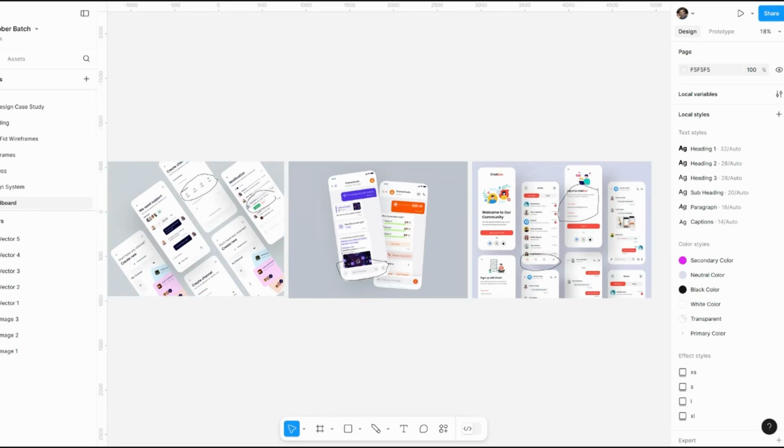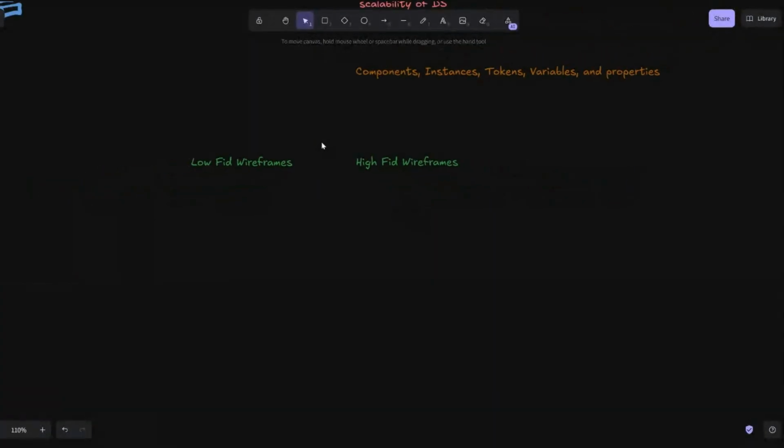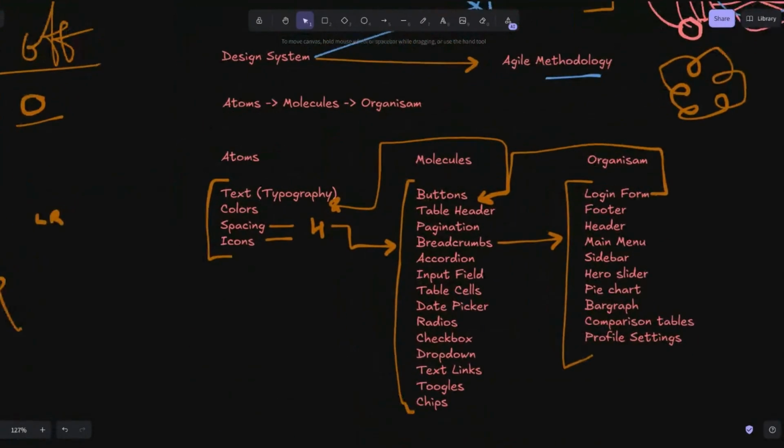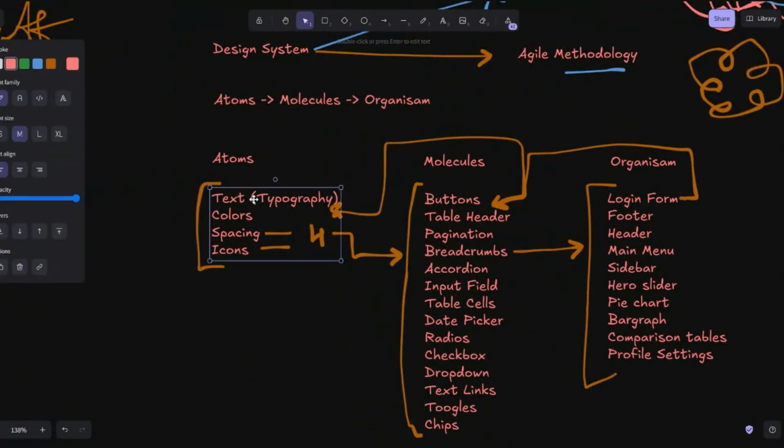I hope you are clear about the atoms. Atoms means the very basic things: what font you want to use, what colors, how much spacing, and icons also. At least these two, three things should be ready with you. You should be clear with them.